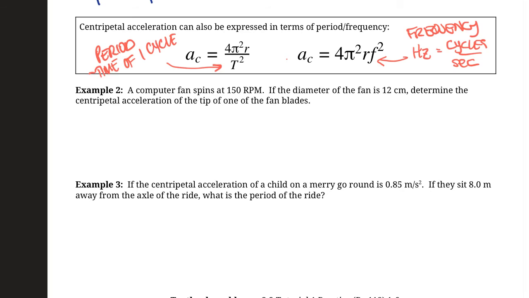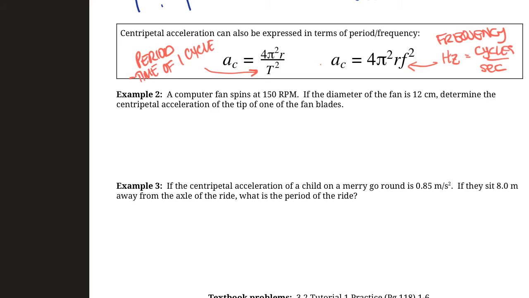So a computer fan spins at 150 RPM. If the diameter is 12 centimeters, determine the centripetal acceleration of the tip of one of the fan blades. So picture a fan here. I'm going to draw a horrible fan. There's a fan. Let's just pretend that's a nice fan. It looks sort of like a flower.